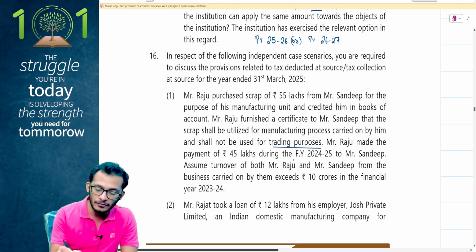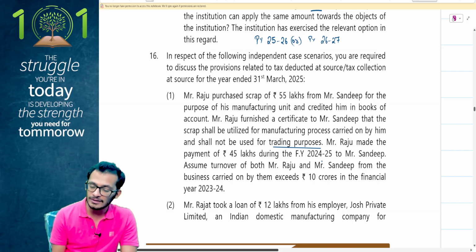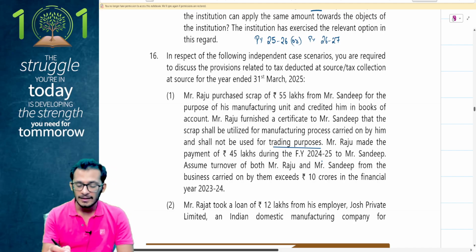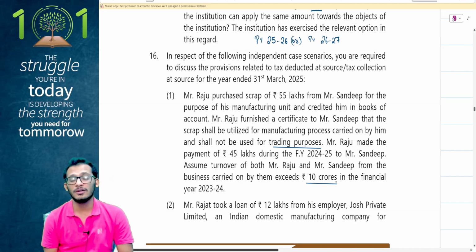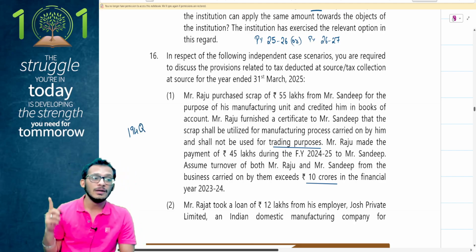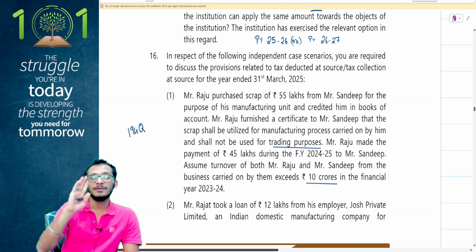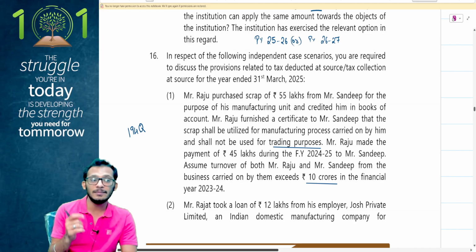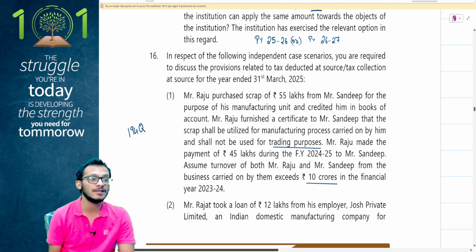Raju has made the payment of 45 lakhs to Sandeep. Assume the turnover of both Raju and Sandeep is beyond 10 crores. This becomes the catch point. Now people, because TCS under 206C(1) does not apply, you have another section hiding in the back. You have something called 194Q. Even though Raju is not going to have a TCS, Mr. Sandeep is now liable to do TDS because Sandeep is buying this. No, sorry, Raju is liable to do TDS because Raju is buying it.